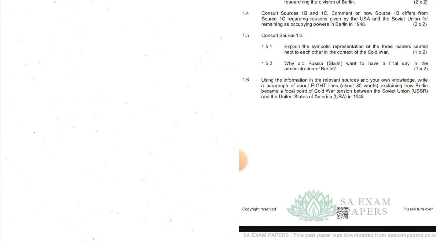1.6, this one is going to be a long one. Using information in the relevant sources and your own knowledge, write a paragraph of 8 lines, about 80 words, explaining how Berlin became a focal point of Cold War tensions between the Soviet Union, USSR, and the United States of America, USA, in 1948. So these are the things you need to include in your paragraph.